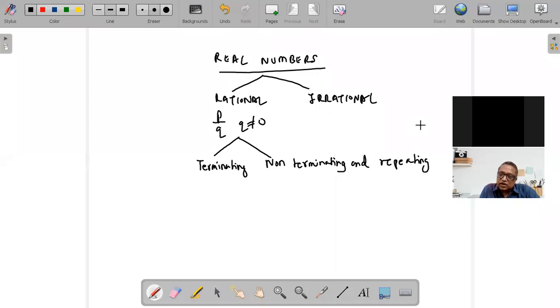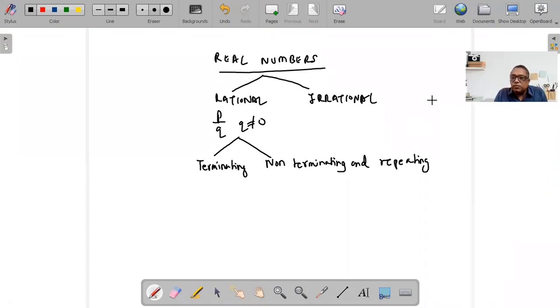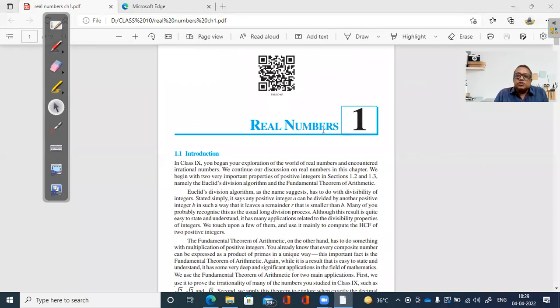If you are coming for the offline classes, then the chapter that you are doing in school, accordingly at your school pace, I will be doing those. So simultaneously, you will be able to cover it faster. So you don't worry if something else is going on in the school, that will be covered if you are coming for the offline classes. Otherwise, in the online, I'll be going in this particular order of the textbook. I'm not asking which school is doing what. I'm just following the order of the textbook. So this is chapter 1, real numbers.